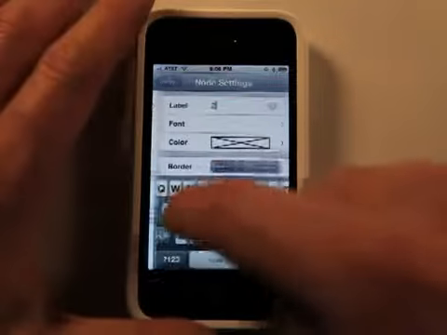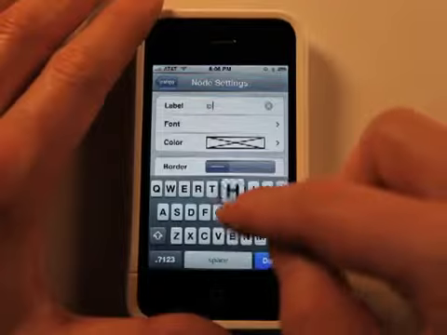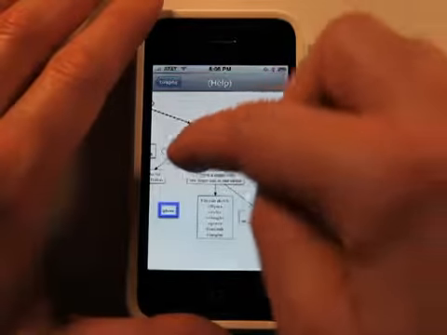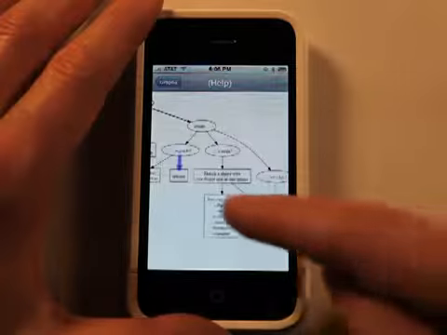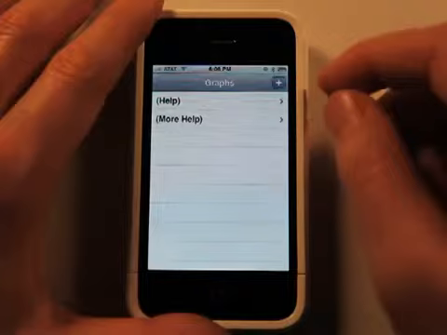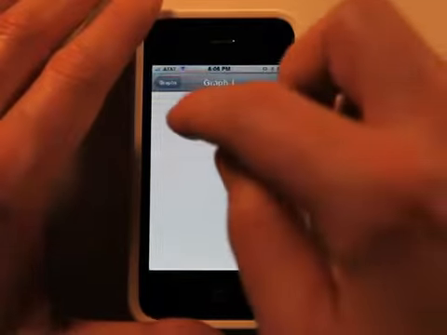Double tap on a shape, it will select it and bring you to the node settings where I can change the name here, hit done, and then draw a line to it and it creates that. So really cool. So it lets you draw in the help menu. So let's create a new graph here.